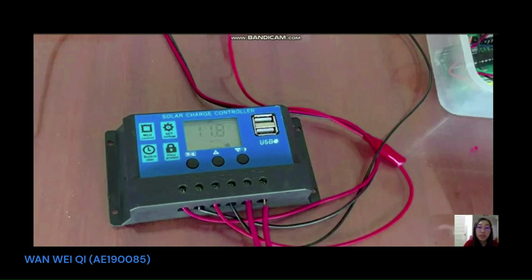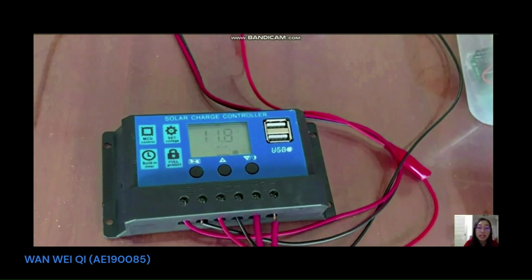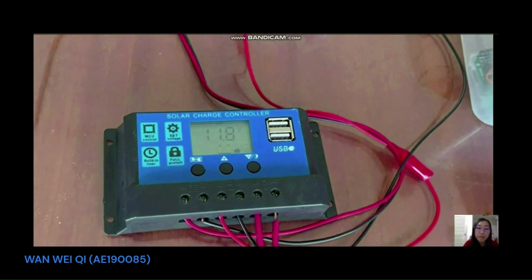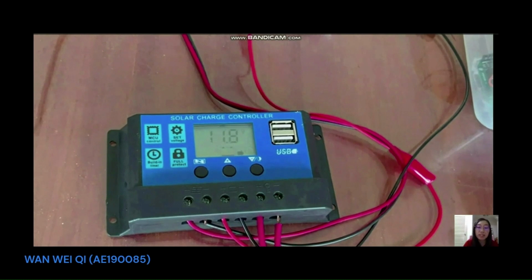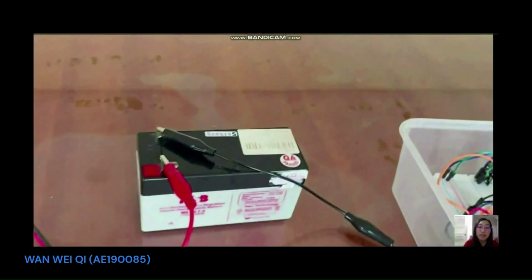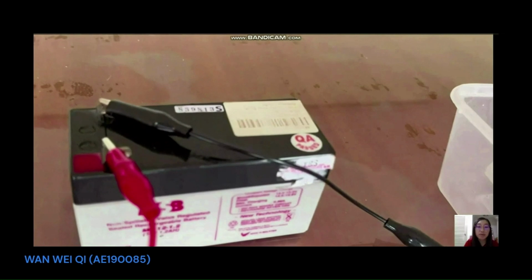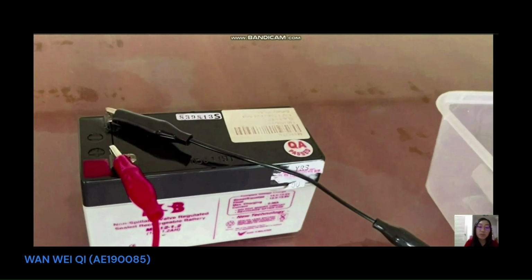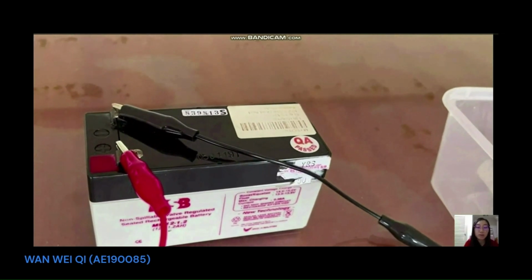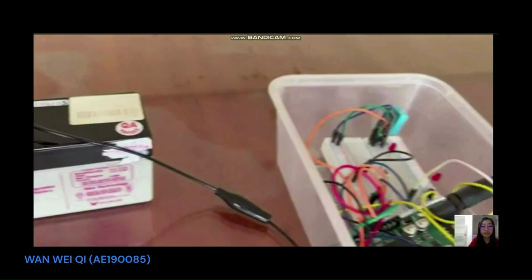This solar charge controller shows 11.8 volts, which is the voltage of the battery system, and it is used to regulate the voltage and the current delivered to the water pump, where the excess power is stored in the battery system. Next, this is the 12 volt battery, which is used to store the power delivered from the solar charge controller, and also to maintain the state of charge and prevent overcharge during the cooling system operation.